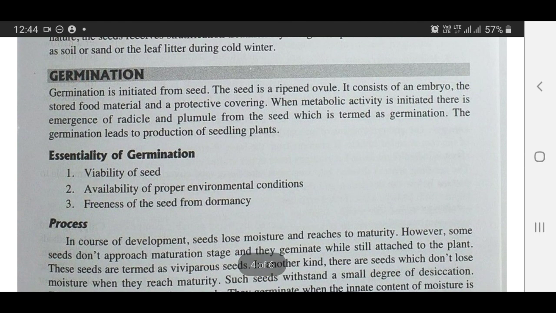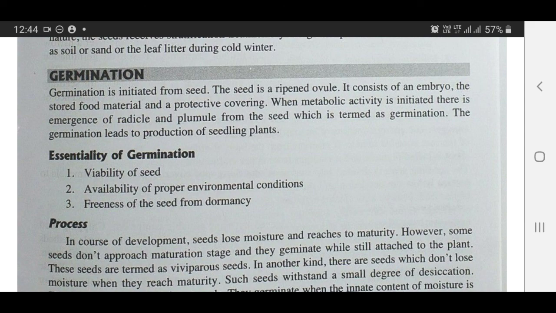Now come to the germination. Germination is initiated from seed. The seed is a ripened ovule. It consists of an embryo, the stored food material and a protective covering. When metabolic activity is initiated, there is emergence of a radicle and plumule from the seed, which is termed as germination. Germination leads to production of seedling plants.